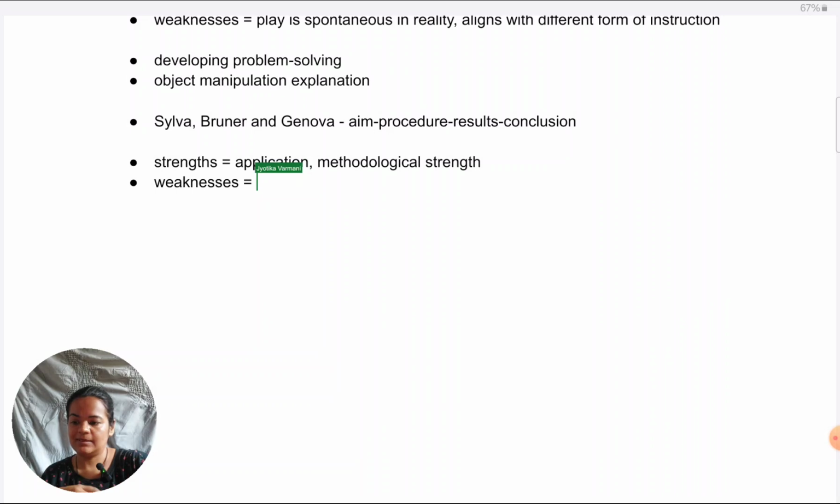But coming to weaknesses, no doubt the play was spontaneous. Despite that, it was based on equipment. And if we are seeking to have practical applications from this, we want that children should develop their skills through spontaneous playing, which might not be possible in those cultures where such equipment is not available, such as the developing type of countries. So then we are not saying that it's invalid, it's valid to say that play can help problem solving, but that might be true only for certain cultures. The application might be restricted. It might not apply to all cultures.